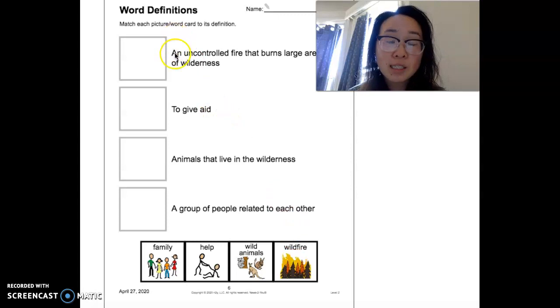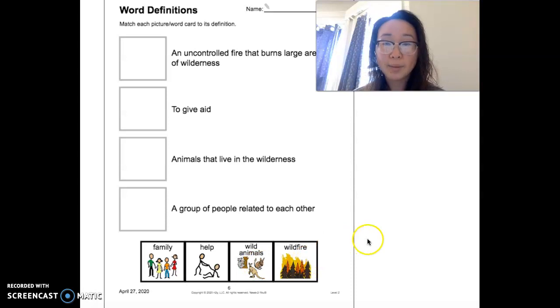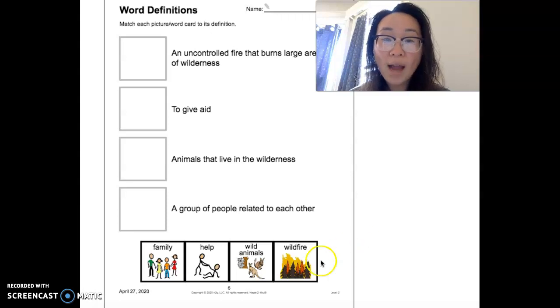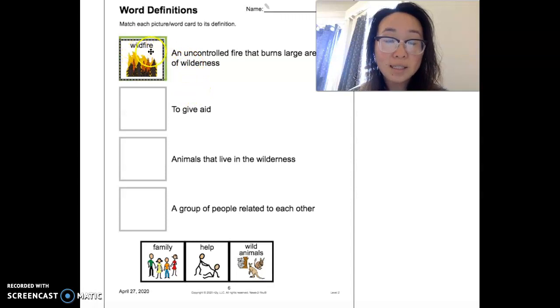So the first definition says, an uncontrolled fire that burns large areas of wilderness. So which word is an uncontrolled fire that burns large areas of wilderness? Is it family, help, wild animals, or wildfire? The answer is wildfire, because the word fire and wilderness, wild, is in the word.